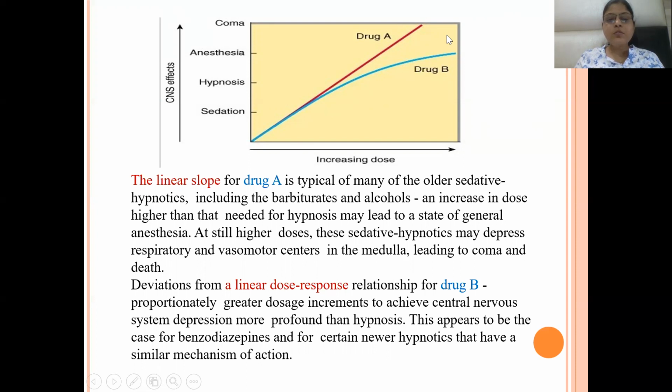This appears to be the case for benzodiazepines and other newer hypnotics, the non-benzodiazepine analogs like zopiclone, zolpidem, and S-zopiclone, which have a similar mechanism of action. This drug B is for the benzodiazepines and non-benzodiazepine analogs, and drug A is for the